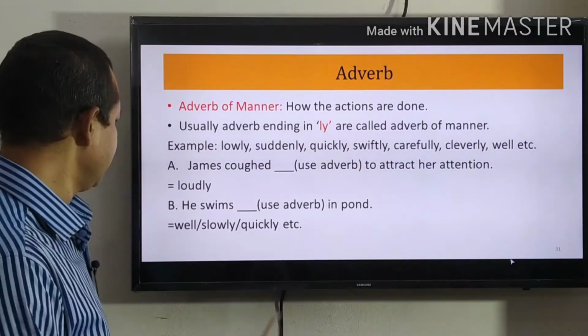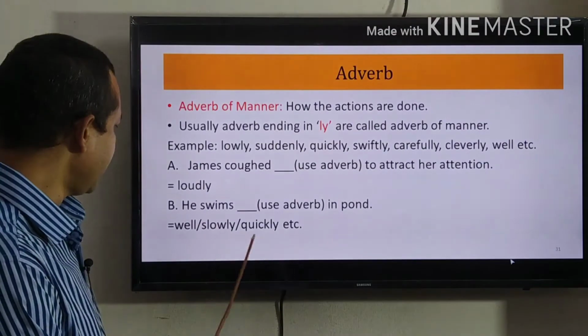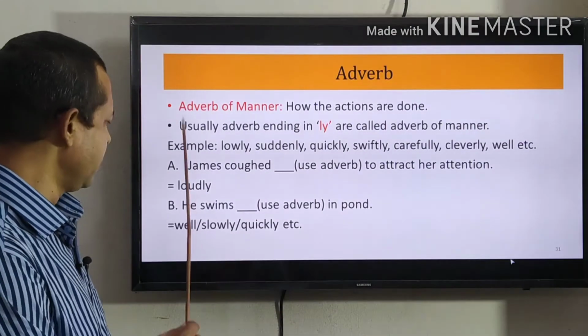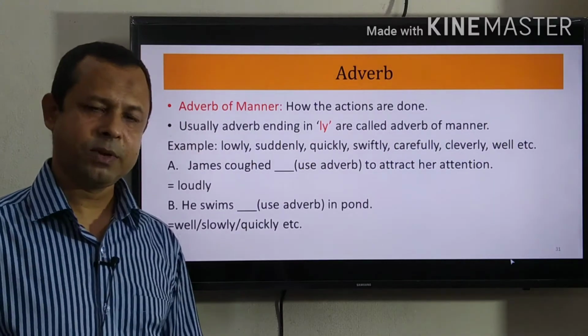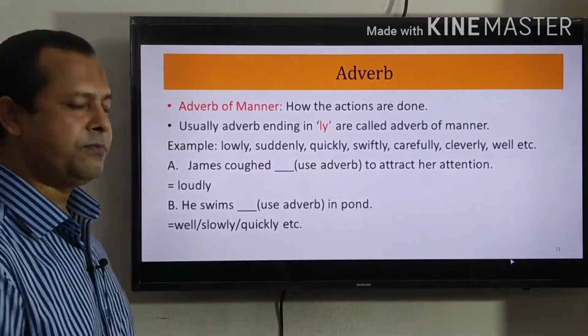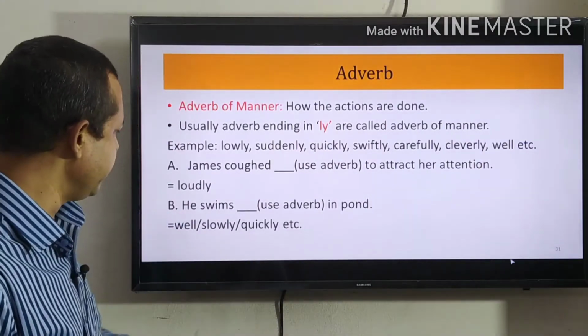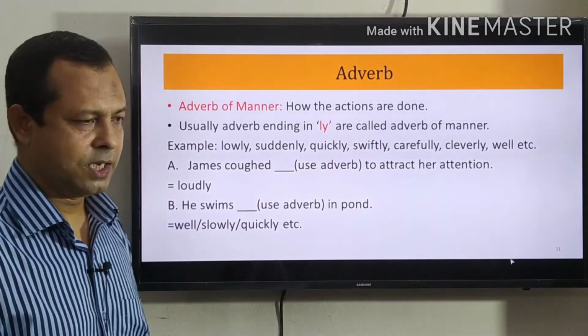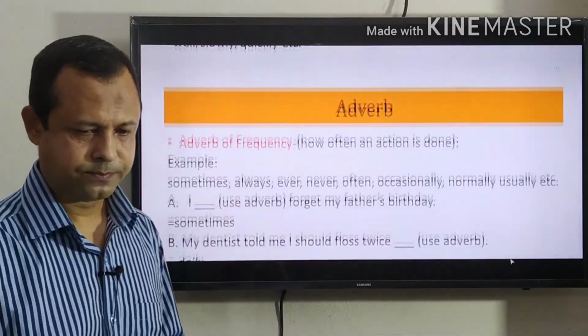He swims in pond. What I can use in the gap? I can use in the gap well or slowly. If I use slowly, then slowly will be adverb and modifier, and it is giving us idea about the manner of actions. I think by this time what is adverb of manner is very clear to you.